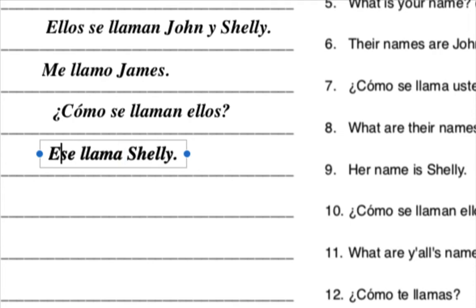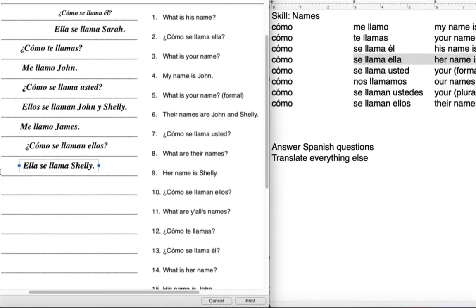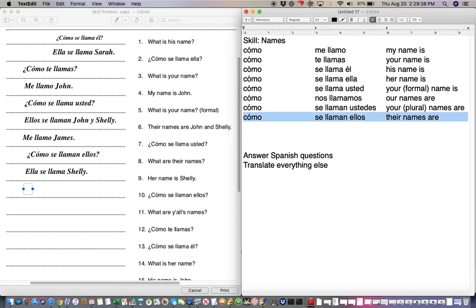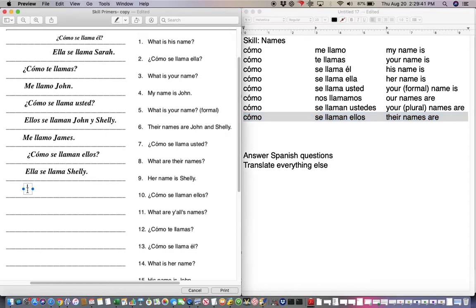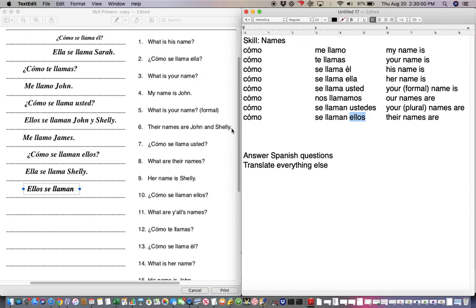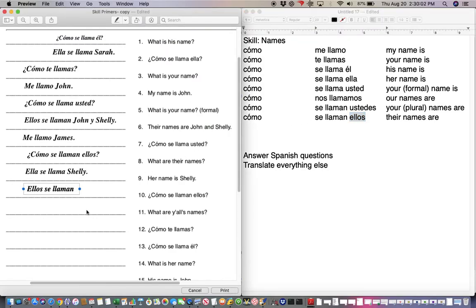Let's see. All right. Number 10, ¿Cómo se llaman ellos? This is a Spanish question, so we're going to respond. ¿Cómo se llaman ellos? is right here, so what are their names? So let's make up some names. Let's say John and Brad. So ellos se llaman. Notice I have already moved the ellos to the left of that. I moved it over here to the other side because I'm making a statement. Okay. So ellos se llaman John y Brad.